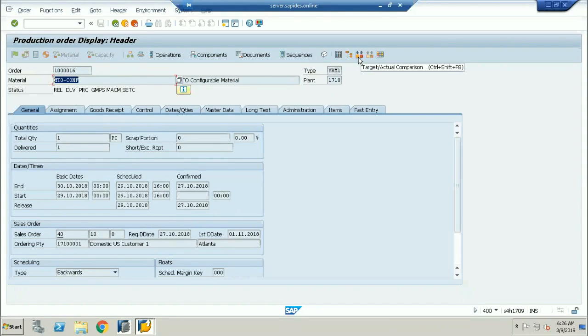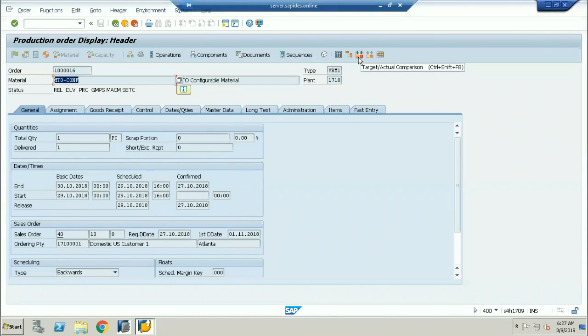Because once you confirm the activities, your production is going to start up, and the standard price is going to be calculated. If the activities are not confirmed and your raw material is just procured from the vendor, you cannot do the standard cost estimation for the raw material. Why? Until the raw material is sent for consumption, it will be calculated on the moving average price, not on the standard price. So now I want to confirm the activities.